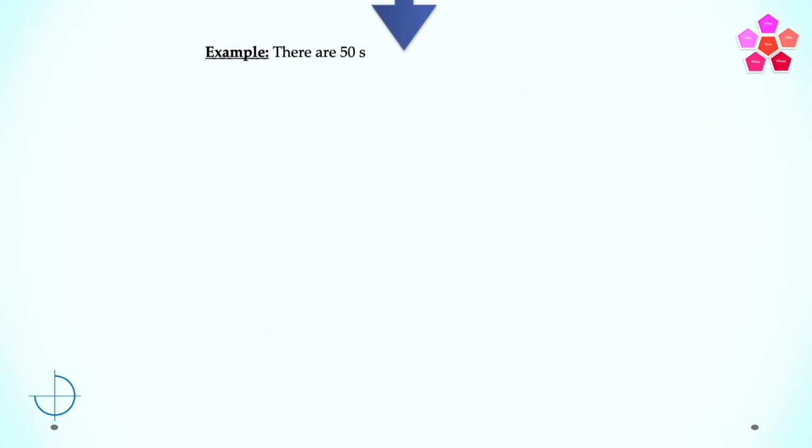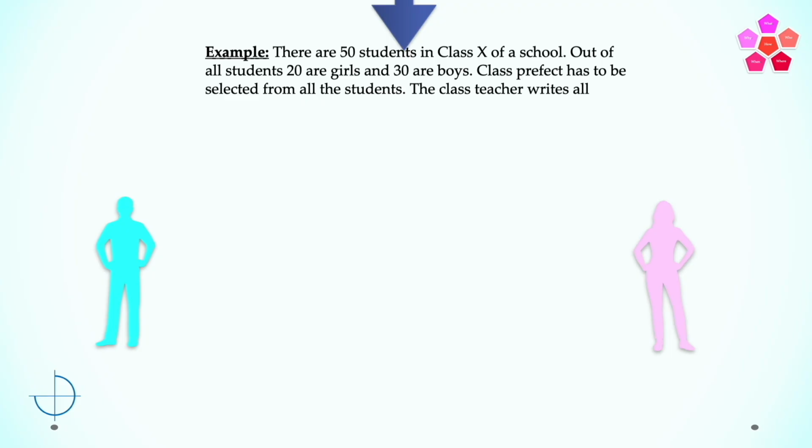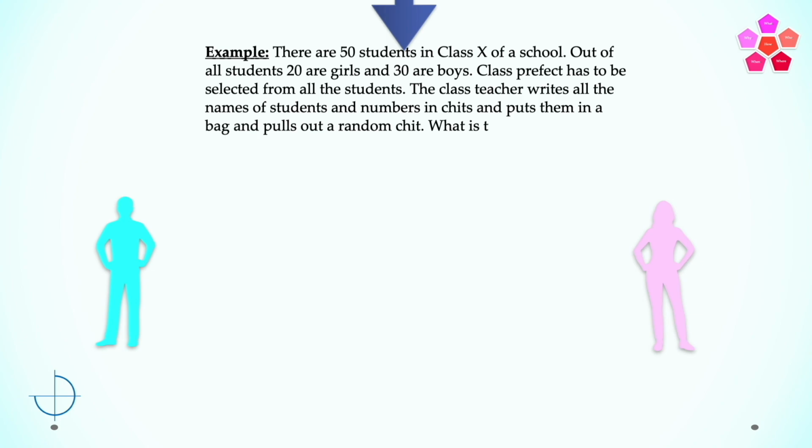There are 50 students in class 10th of a school. Out of all students, 20 are girls and 30 are boys. Class prefect has to be selected from all students. The class teacher writes all the names of the students and the numbers in chits and puts them in a bag and pulls out a random chit. What is the probability the student is number 1, a girl, and number 2, a boy? Let's look at the solution.